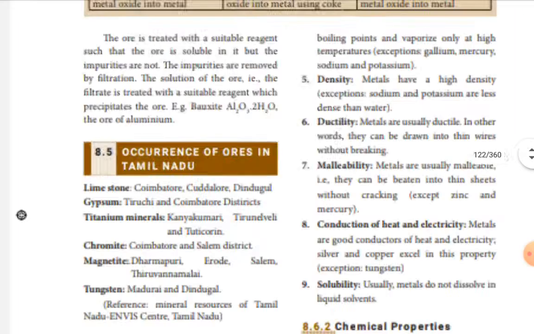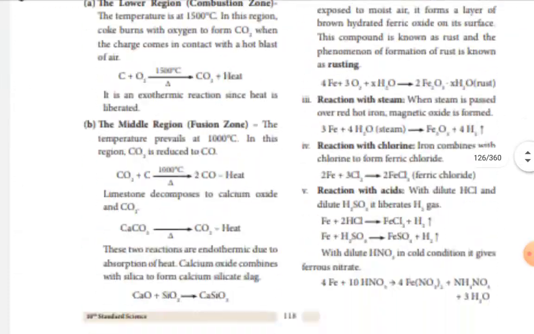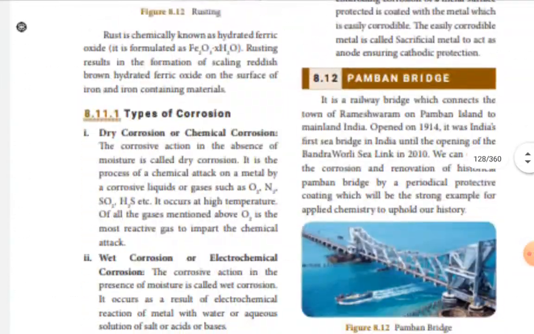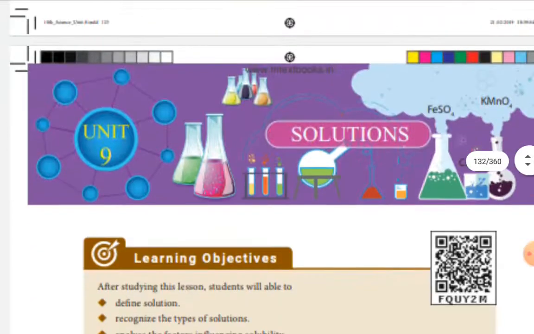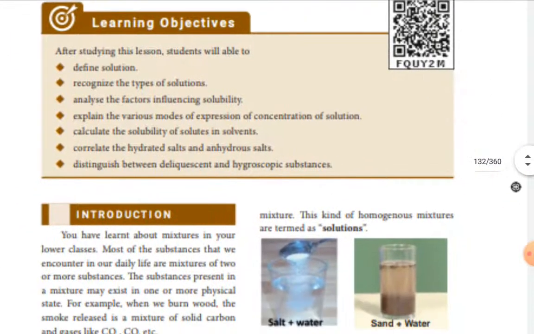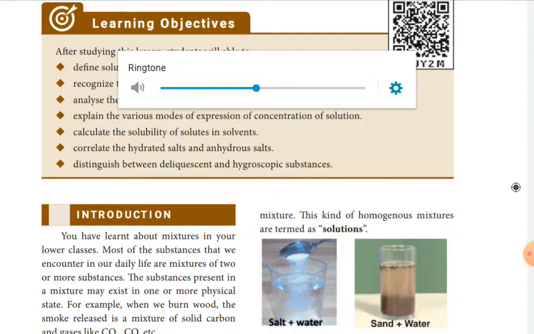Already in ninth standard you have discussed element, compound, and mixture. These solutions are nothing but homogeneous mixtures. Now we are moving to the introductory part.